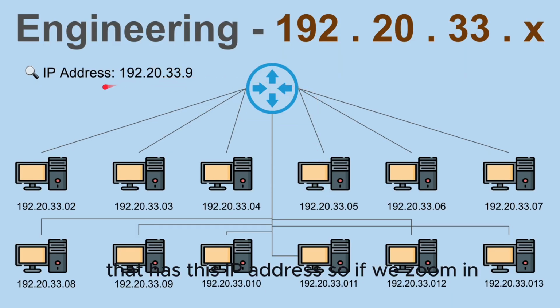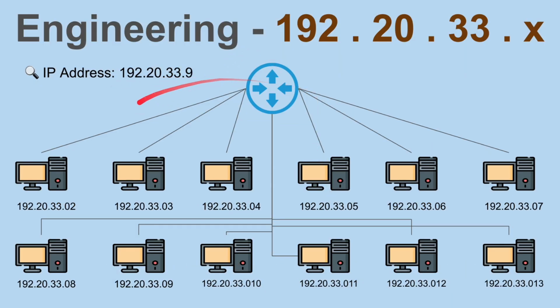So if we zoom in, we just have to go look, and this is the engineering department's IP network, and we see that this device is the one that we're looking for. This breaking up of IP addresses into hierarchical structures is done through a process called subnetting. Subnetting is the process of dividing a network into smaller networks.